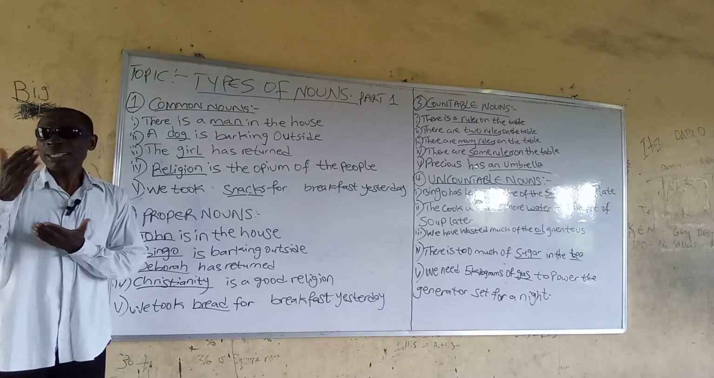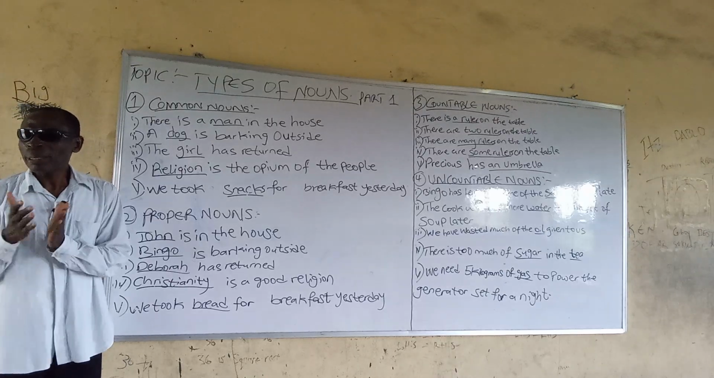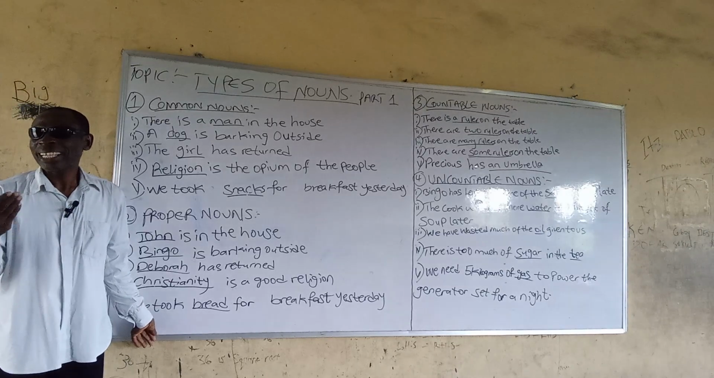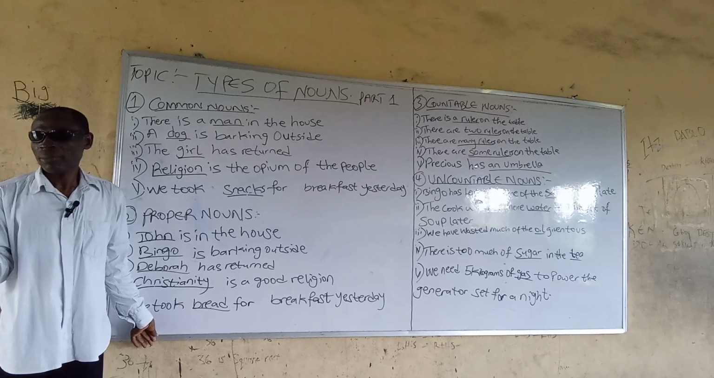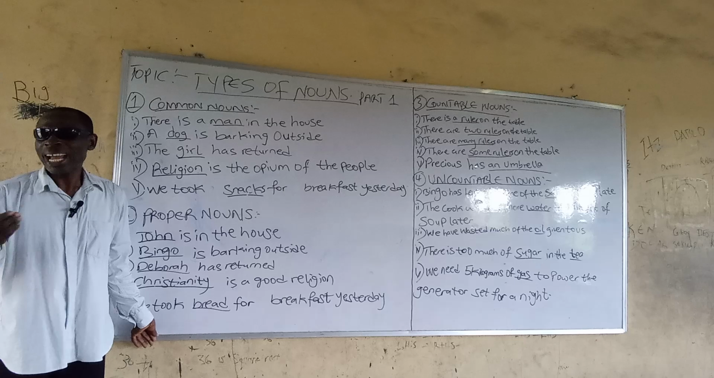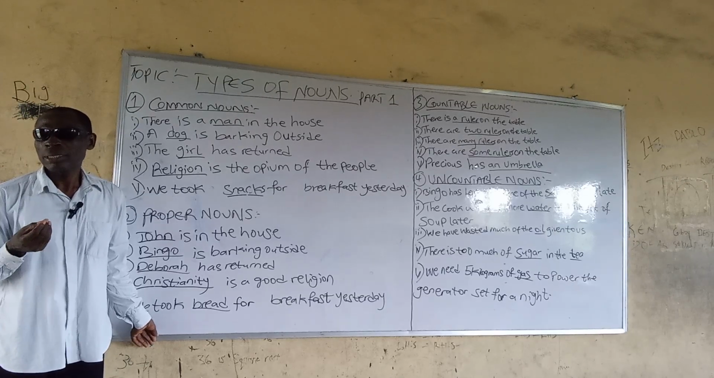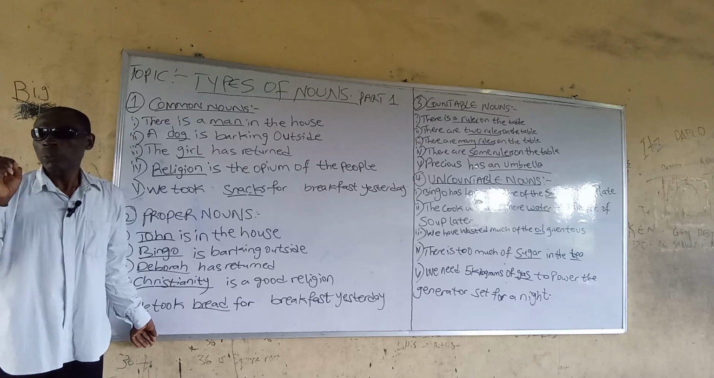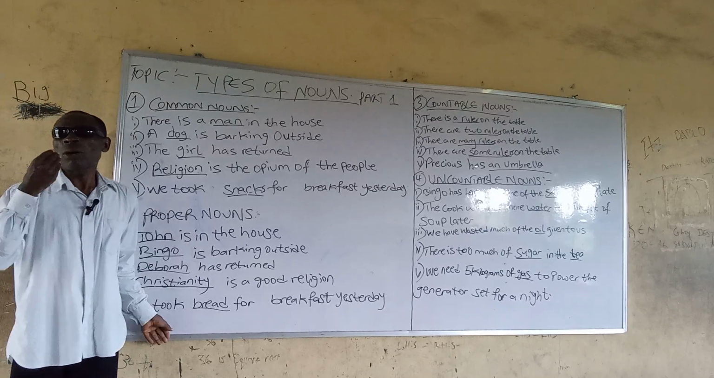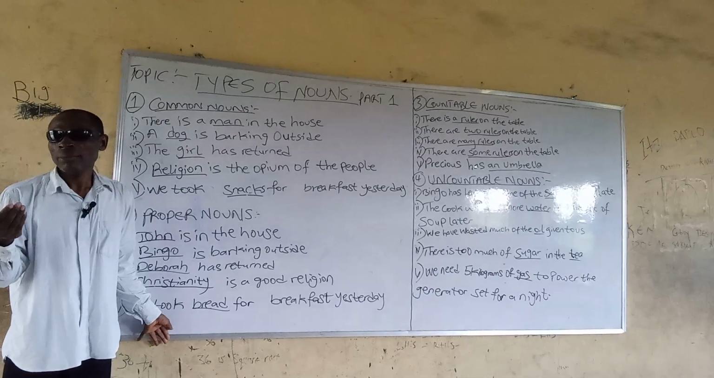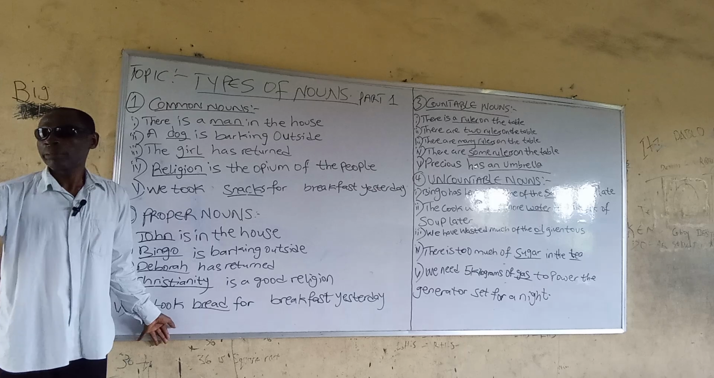Unlike countable nouns, which can be counted, uncountable nouns cannot be counted. They can only be quantified. By quantified, I mean they can only be measured in volume, capacity, or weight. One major characteristic of uncountable nouns is that they do not have singular or plural form.